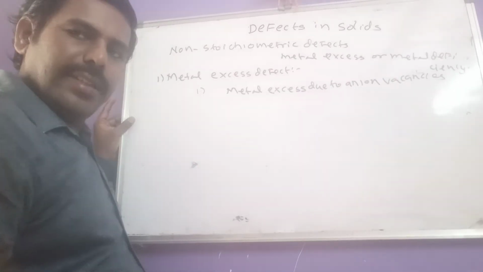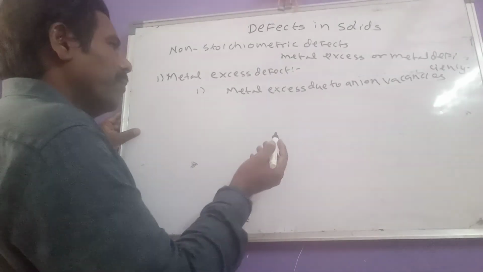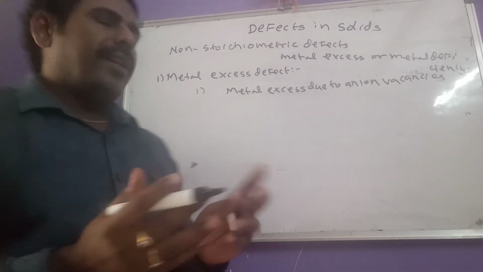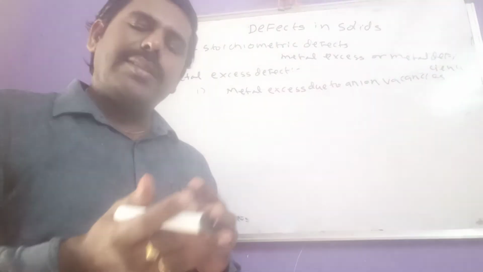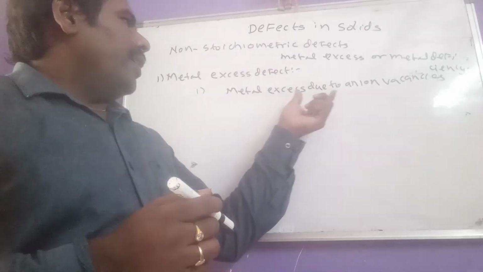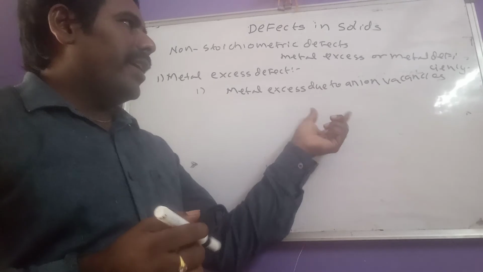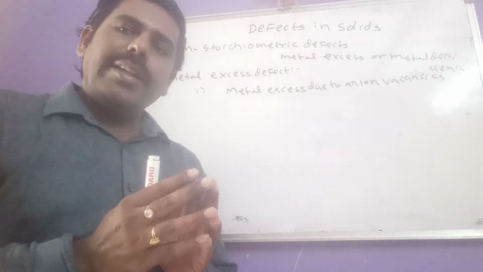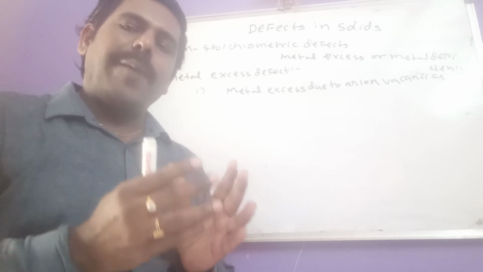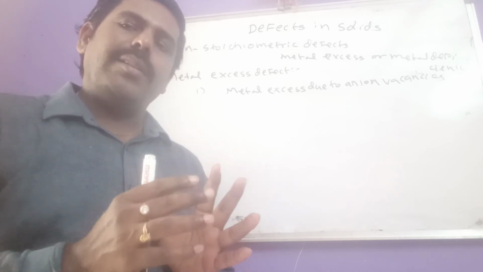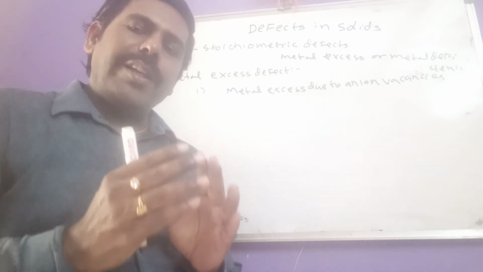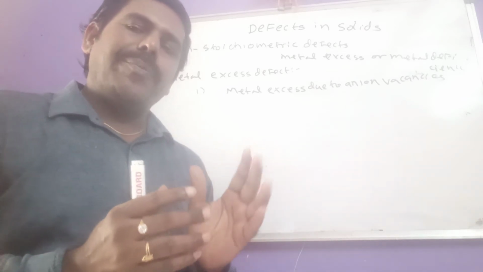Let us see what is this defect here. For example, if we consider any one crystal, in that generally cations and anions are in the same number, but in this defect, one anionic vacancy is created, and that is captured by which one? Electron. So here in this defect, we can see the deficiency of anion.